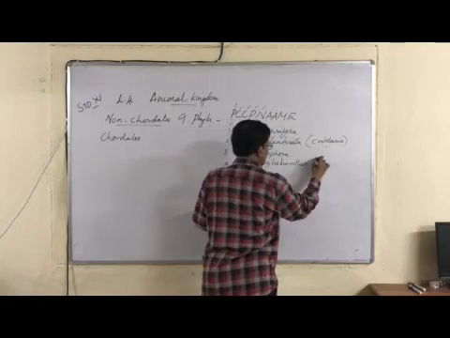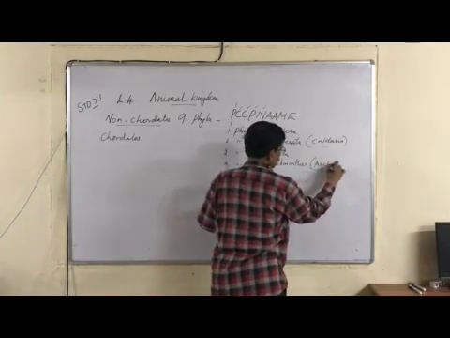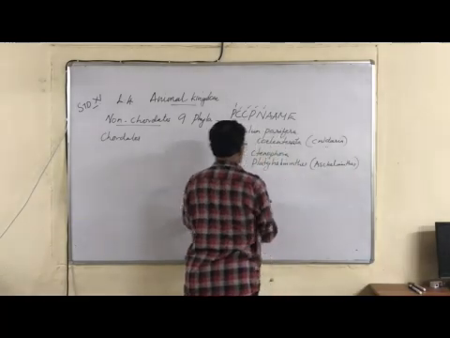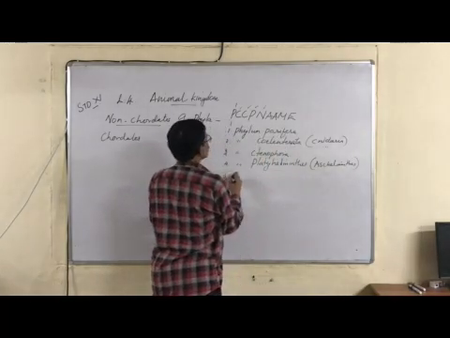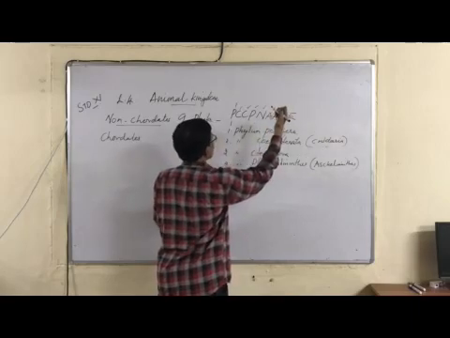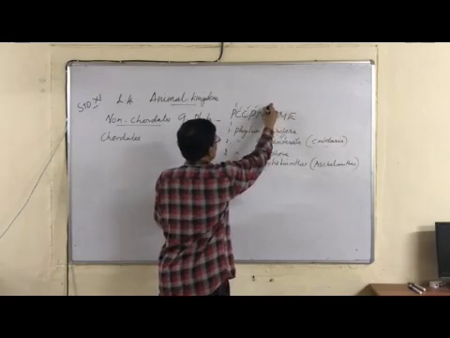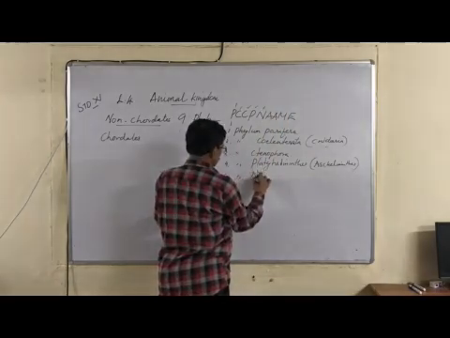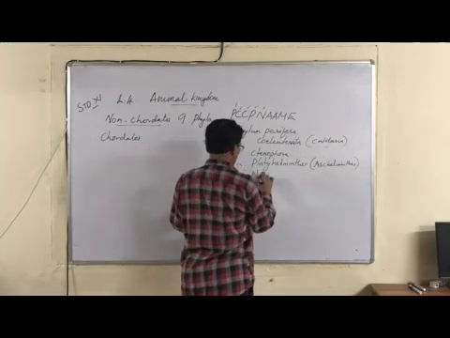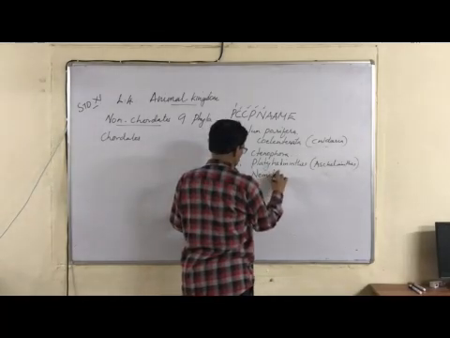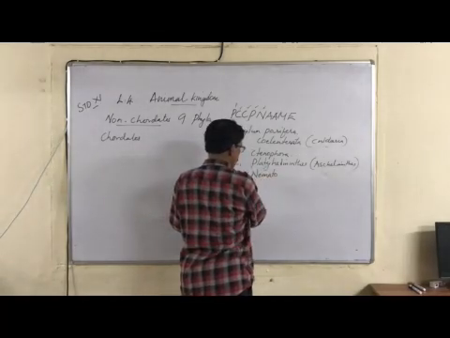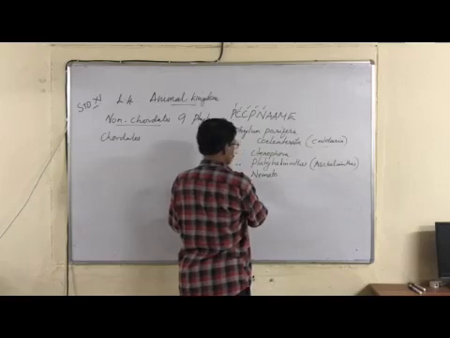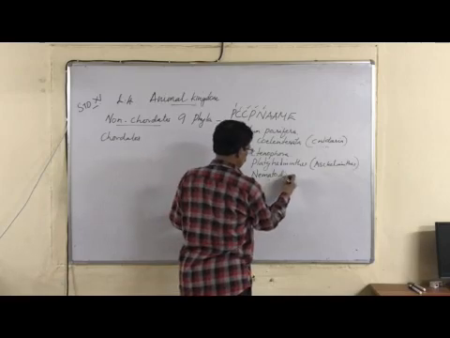It is also called Aschelminthes, which is not given in the text. Now the fifth one, N, is Nematoda.